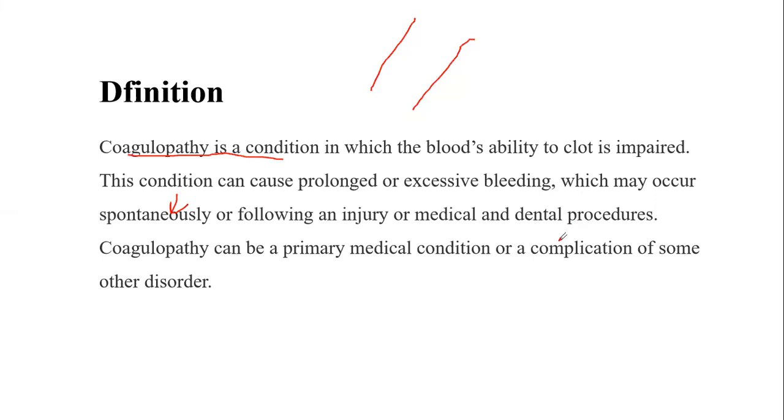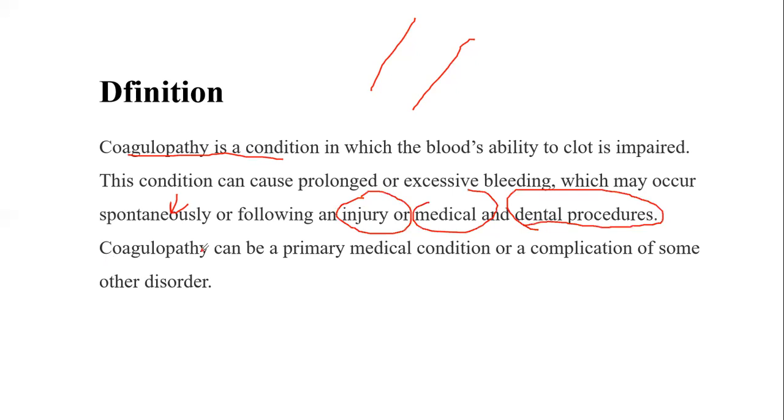But in a coagulopathic patient, suppose we perform some dental procedures, after that there may be severe bleeding, or after some medical surgery, or if an injury occurs, suppose an accident or trauma happens. In the normal individual, coagulation will be done and the bleeding will stop. But in the patient with coagulopathy, there is abnormal and severe bleeding.